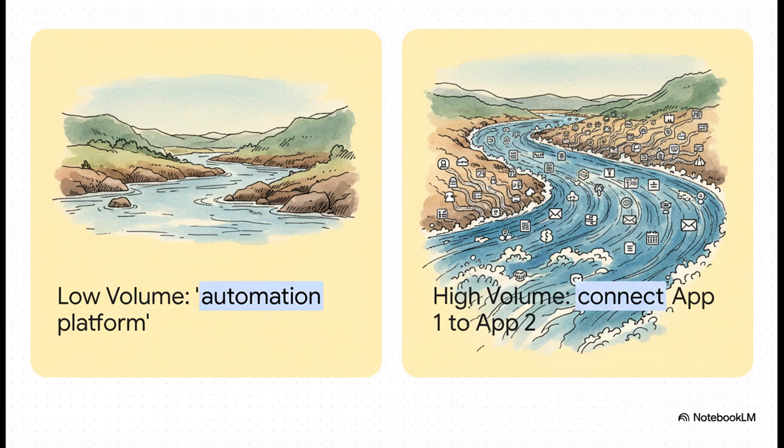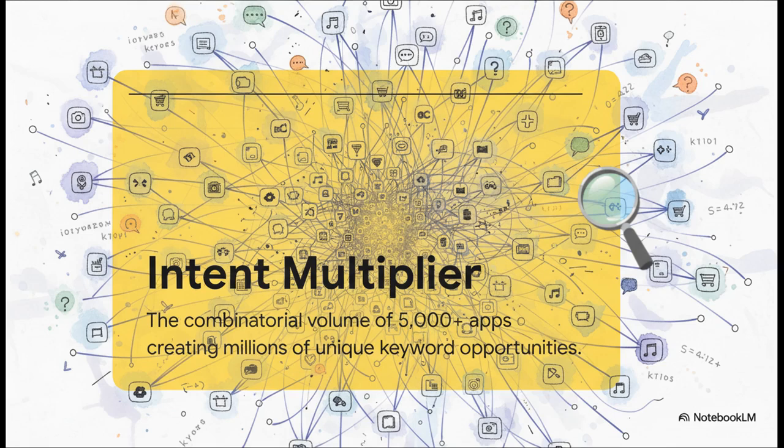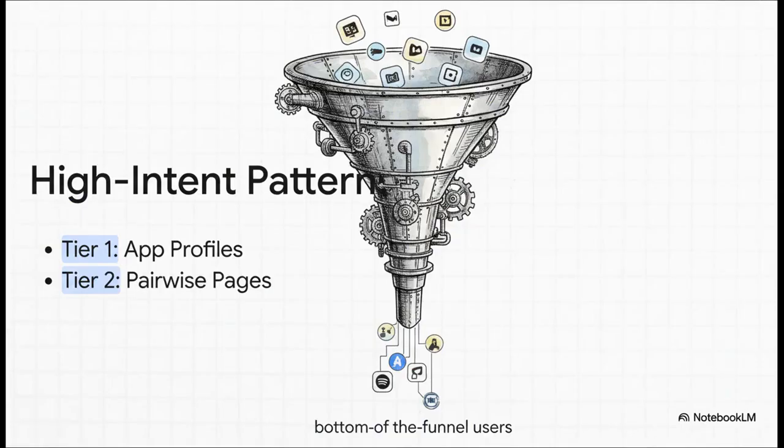And that, right there, is the magic behind the concept they built their entire strategy on, the intent multiplier. Because they have a database with over 5,000 apps, the number of possible combinations, well, it just explodes into the millions. It literally creates an almost infinite pool of these super high-intent keywords that they can go after.